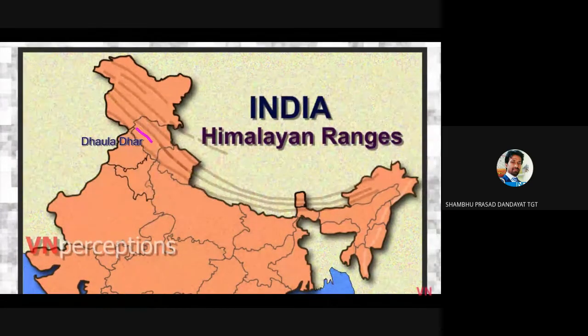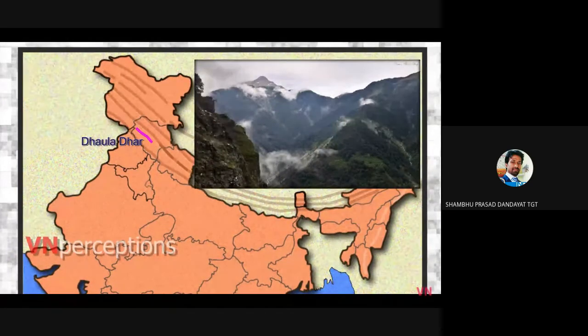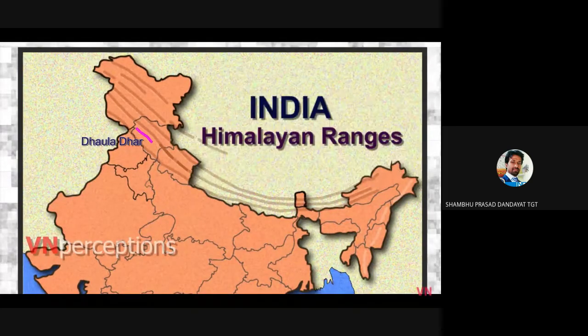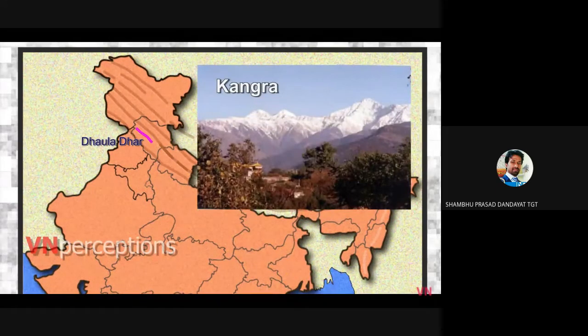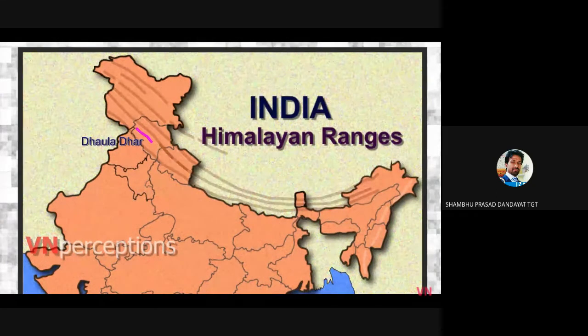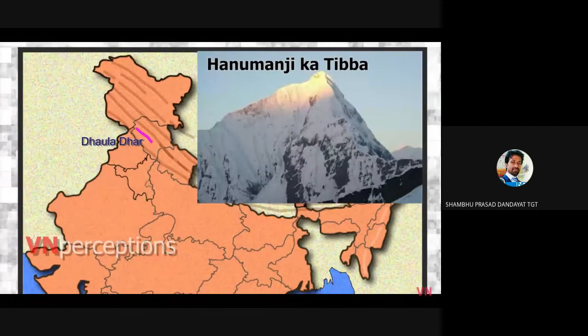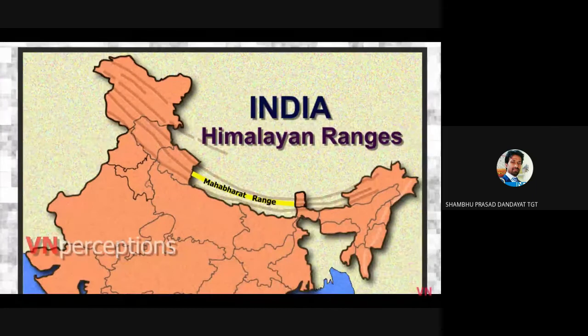The Dhauladhar range is one of the branches of the main outer Himalayan chain of mountains in Himachal Pradesh. Dhauladhar mountain range is one of the major attractions in Kangra along with the amazing Kangra Valley. The highest peak of the Dhauladhar range is the Hanumanji Ka Tibba with an elevation of 5,639 meters. The Mahabharat range completely lies in Nepal.